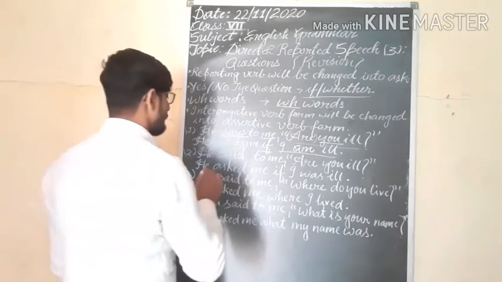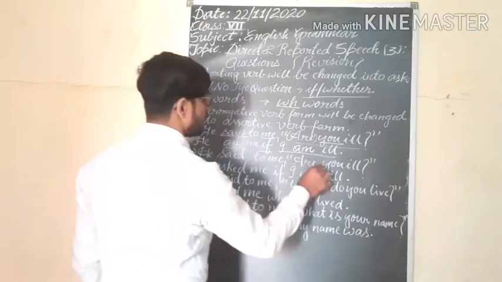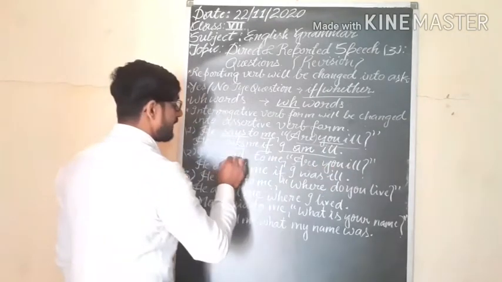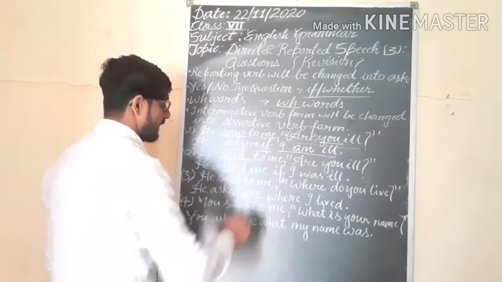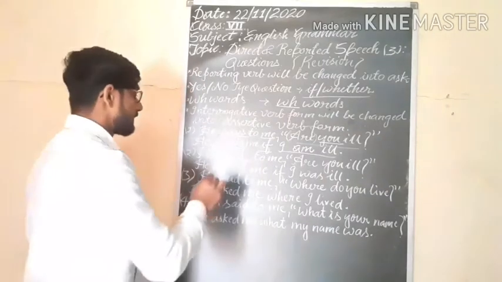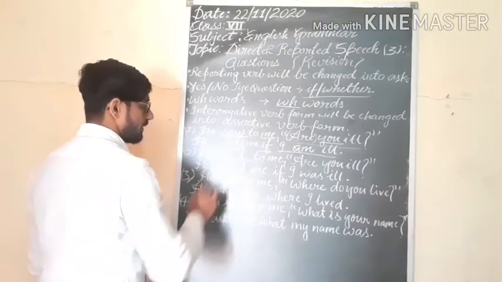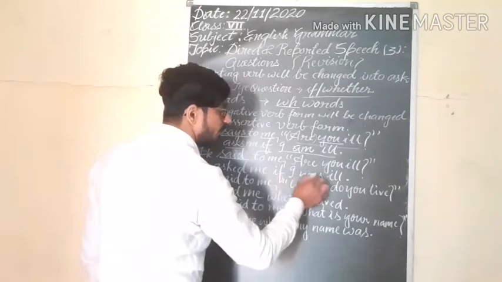Next sentence, he said to me, are you ill? Here you are getting the reporting verb in past. So the tense of reported speech will also be changed.